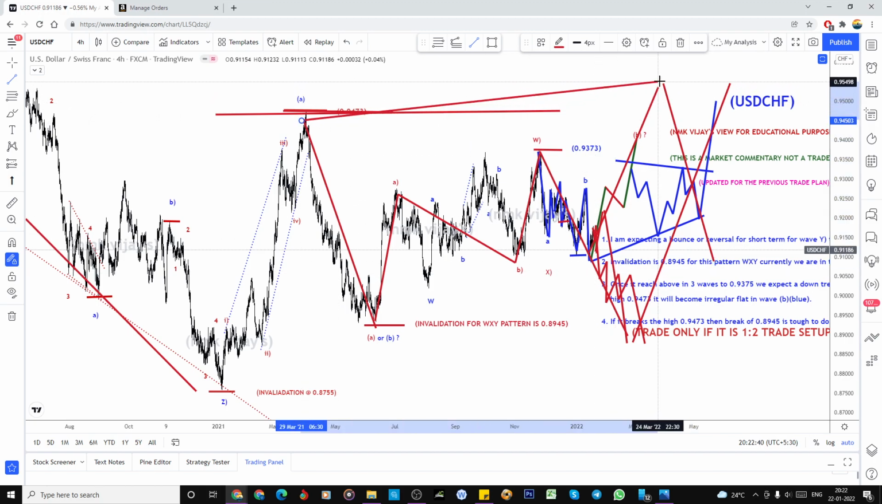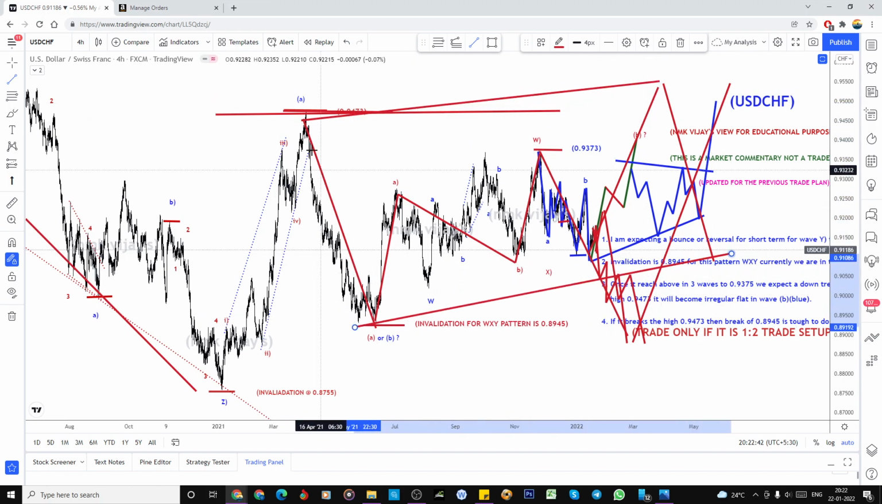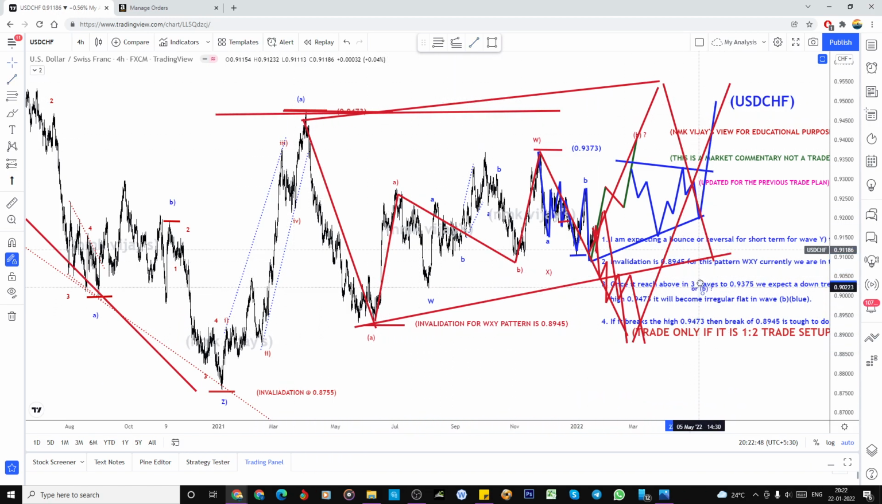Then this will be the bigger A, B, C. So this will become A, this will become B, and this will move here. So we can see, that is why I told you we need to look for the possibilities, and according to the possibilities we need to change our views according to the current price action.